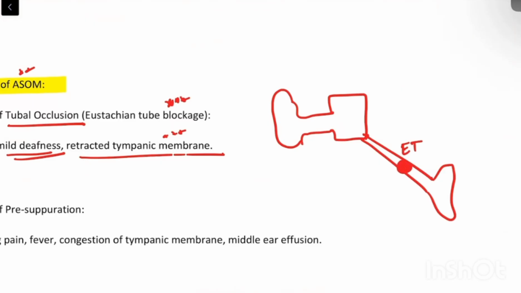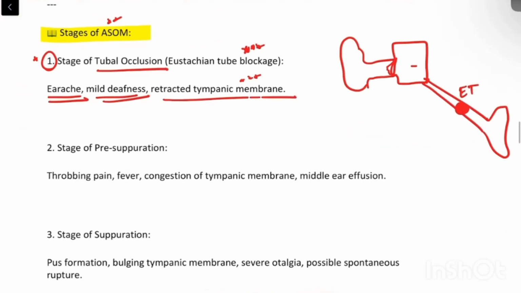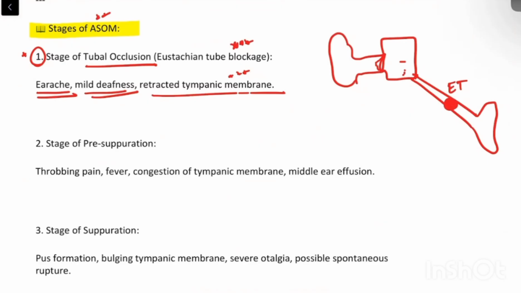So what happens? Now the pressure at the tympanic membrane will be negative, so the tympanic membrane will be retracted. This is the stage of tubal occlusion. Here the patient will develop earache, mild deafness, and a retracted tympanic membrane. After this, due to negative pressure, this will serve as a site of potent infection, a niche for infection.